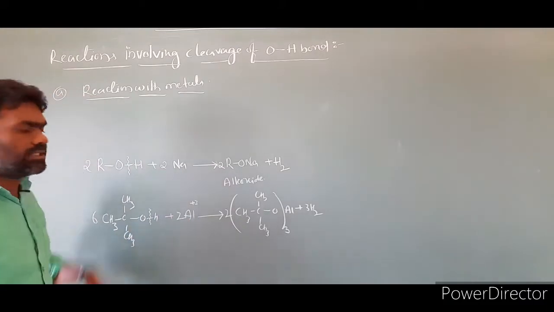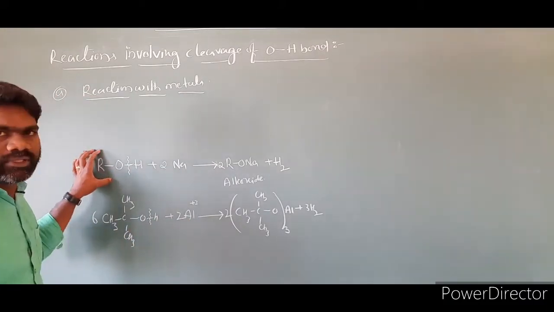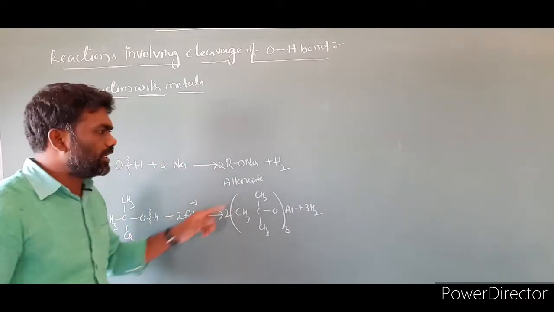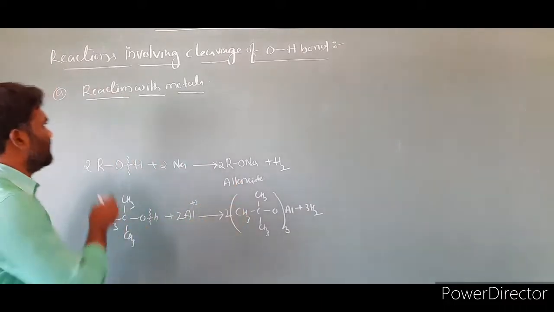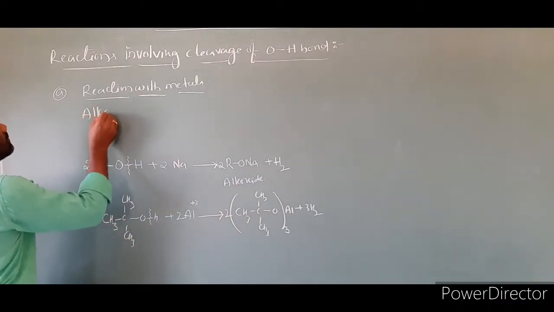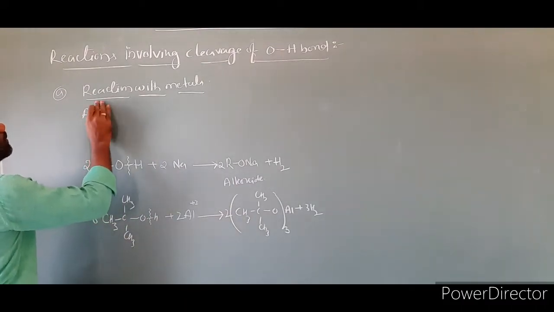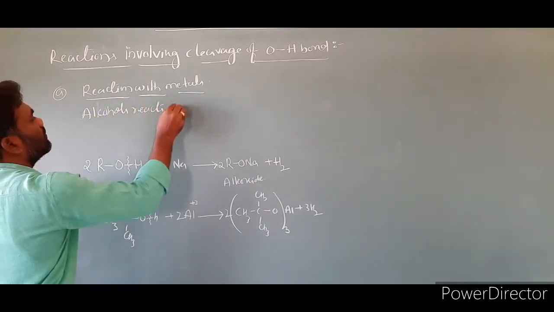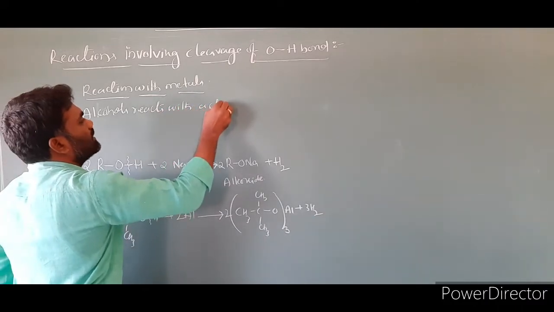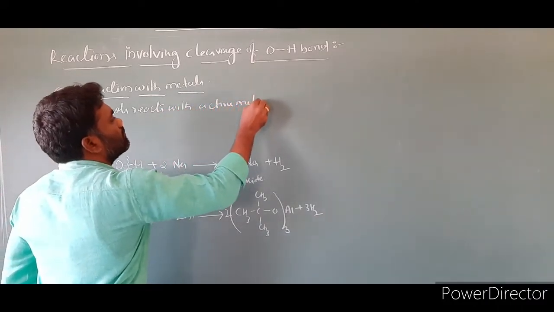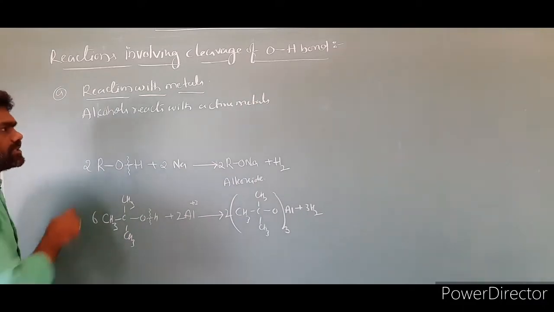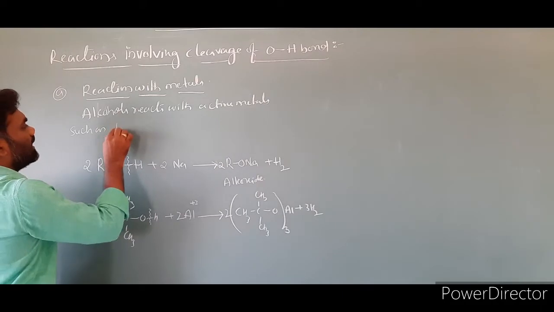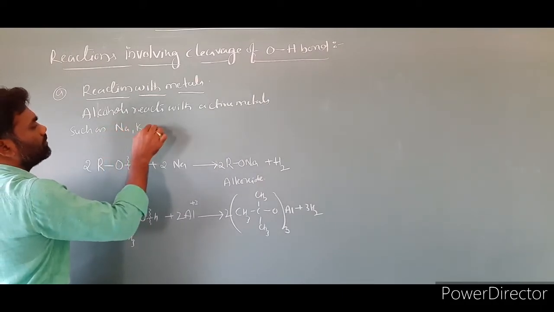So by taking this, we can write the statement: alcohols react with active metals such as sodium, potassium, aluminum, and give alkoxides.